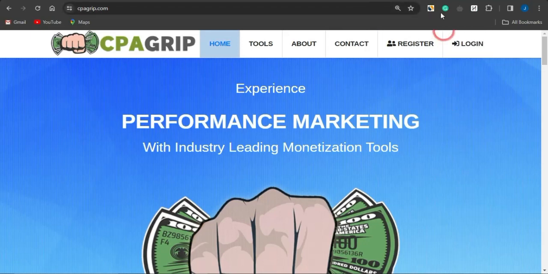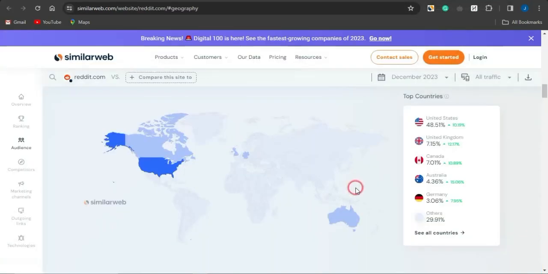If you do take a look at the statistics based on SimilarWeb statistics, you will find out that not only does the website get a lot of traffic, it also gets most of its traffic from top tier countries like United States, United Kingdom, Canada, Australia and Germany. You can see that a huge percentage of its traffic comes from the United States, almost 49%, 7.15% from United Kingdom, 7.01% from Canada, 4.36% from Australia and 3.06% from Germany.